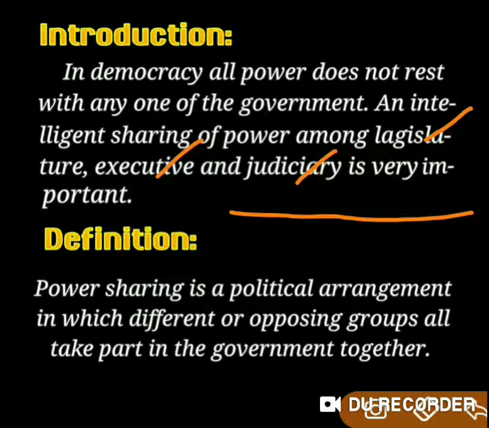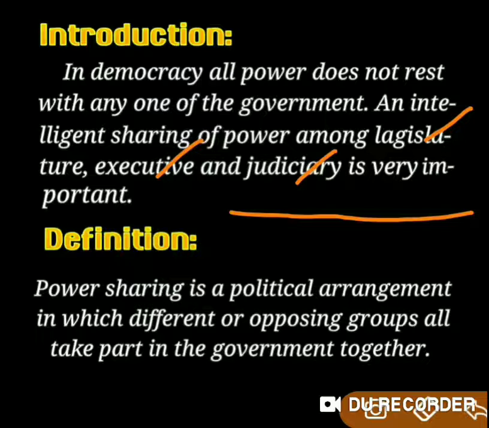For the smooth conduct and success of democracy, and for the success and development of the country, we need to share power among different groups of the society, so that the development of the country can be easily achieved.